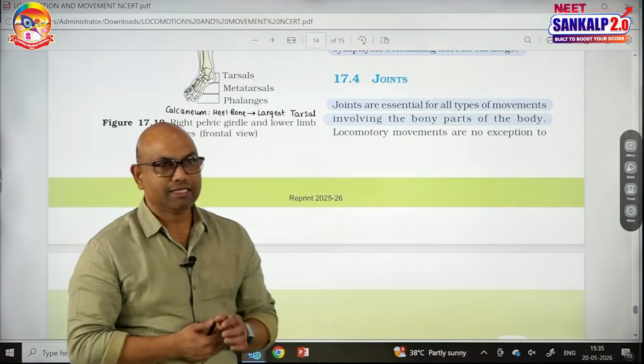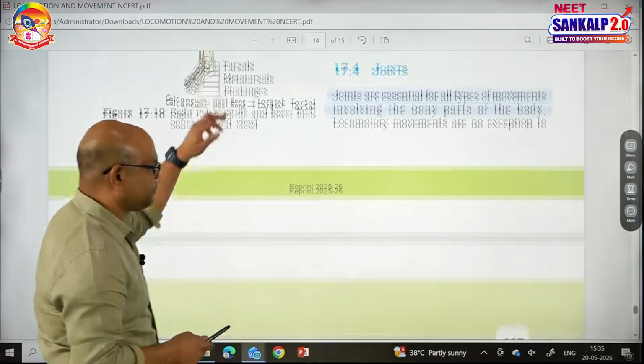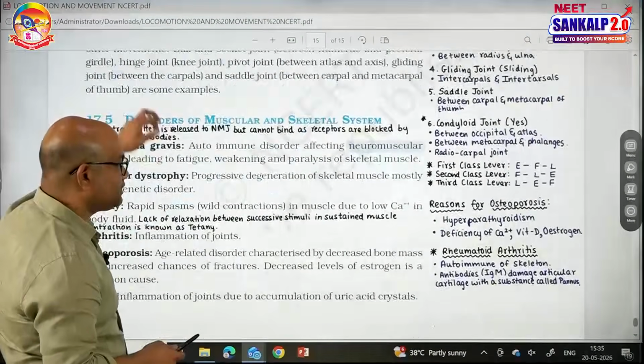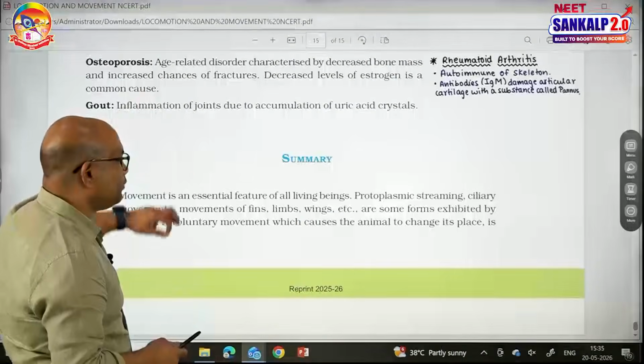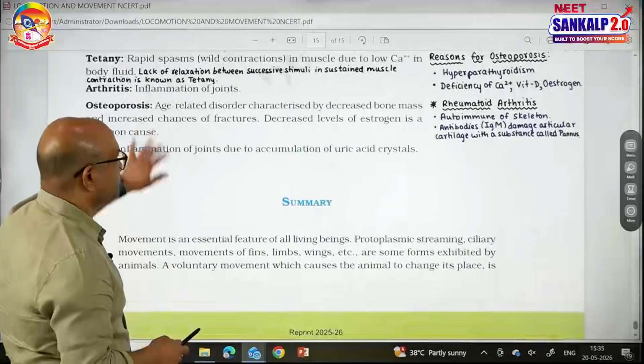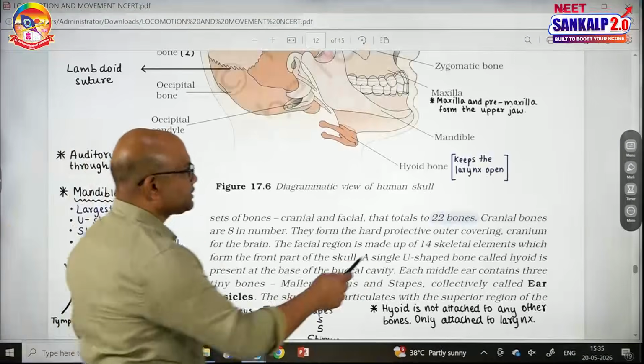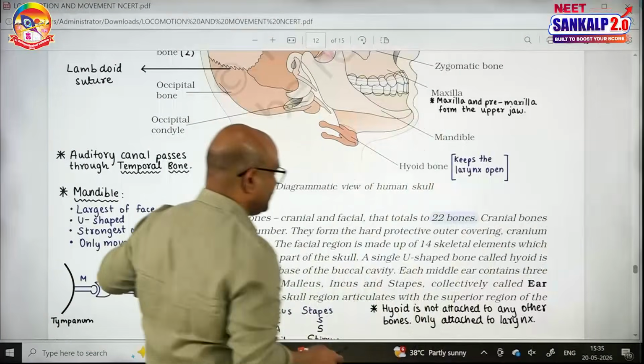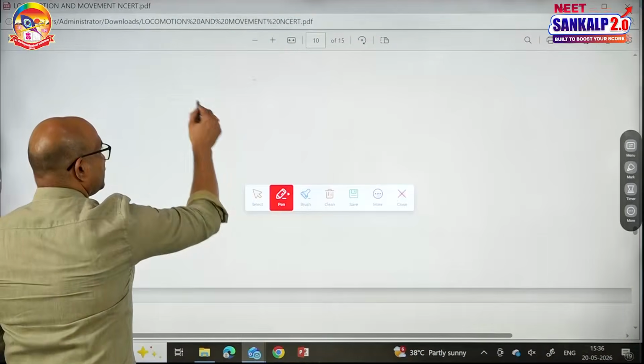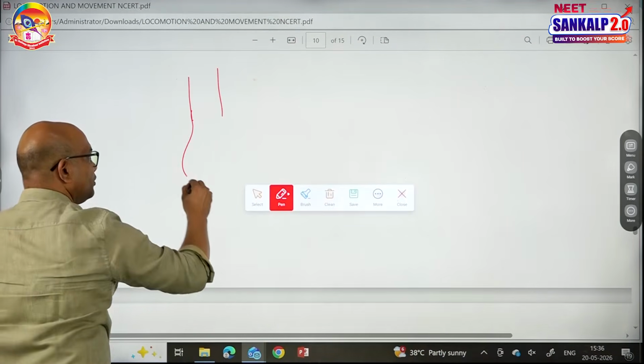The third category is synovial joints. Regarding the synovial joints, they are freely movable joints. Synovial joints are freely movable. See this? The basic structure of a synovial joint I just want to mention here. Assume it is a bone.